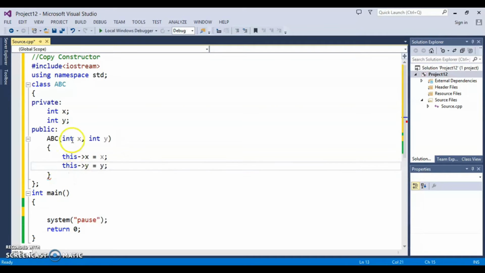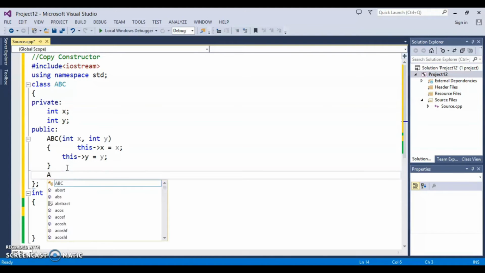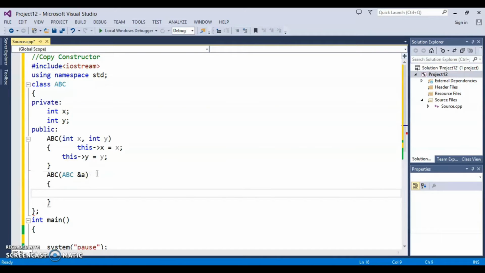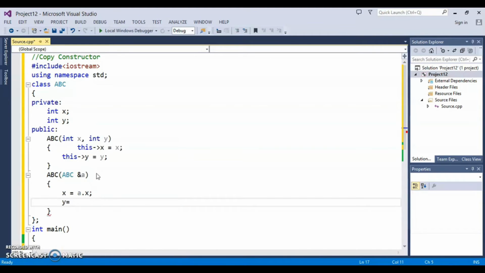And then let's say we have one copy constructor. So how to write a copy constructor? As we know, it is a constructor with the same name as the class, and the argument of the copy constructor will be a reference to an object of the same class. So let's say ampersand a. So it is the reference. Whenever you create a new object, x of the new object will always be whatever is the x of a. Y of the new object will always be whatever is the y of a.